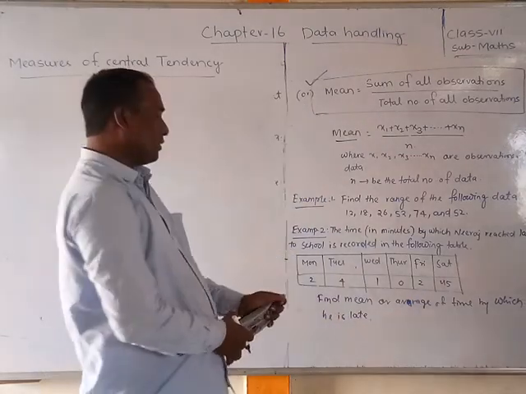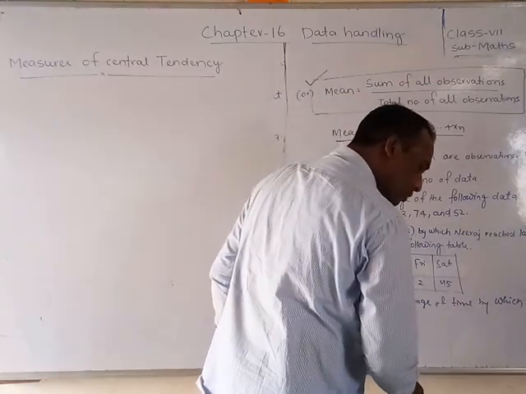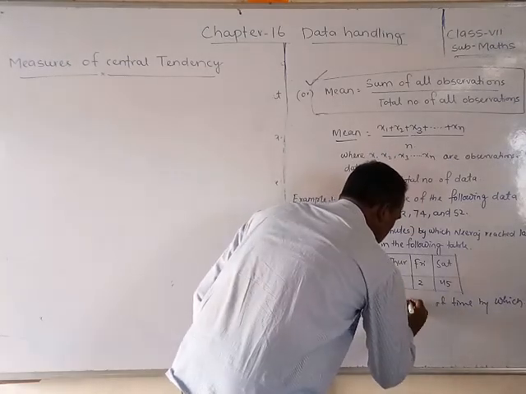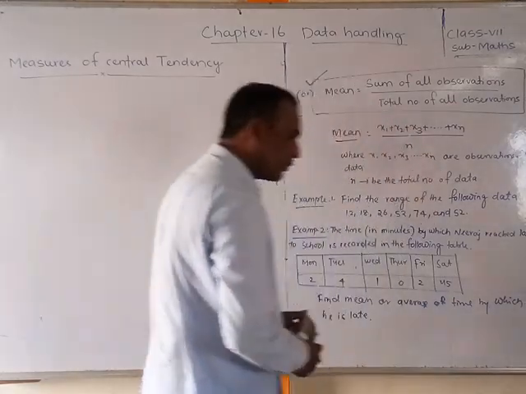Okay. Find the mean or average. We can write: average of time by which he is late.